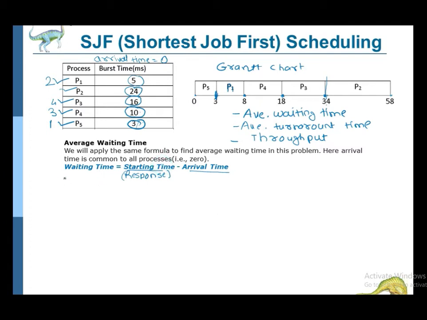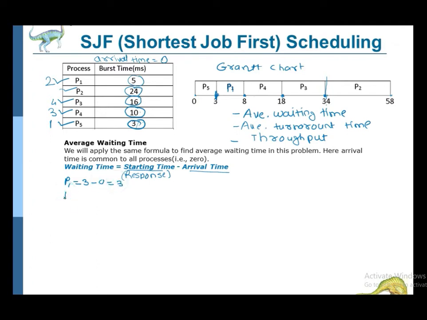So here we will calculate for every process. For P1, P1 has started here, its starting time is 3 and arrival time is 0. So 3 minus 0, that is 3.